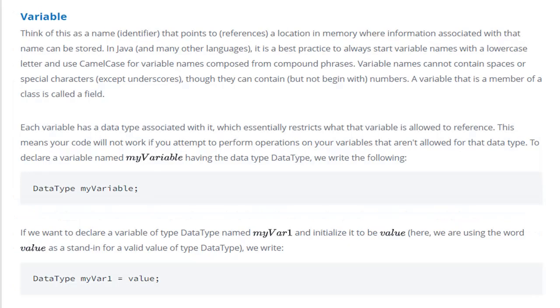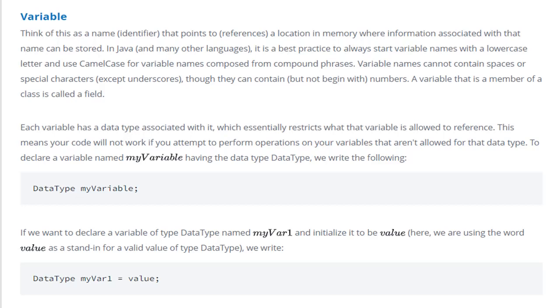Now let us study what a variable is. Think of it as a name, that is, an identifier that points to a location in memory where information associated with that name can be stored. In Java, it is a best practice to always start variable names with a lowercase letter and use camel case for variable names composed from compound phrases. Variable names cannot contain spaces or special characters.